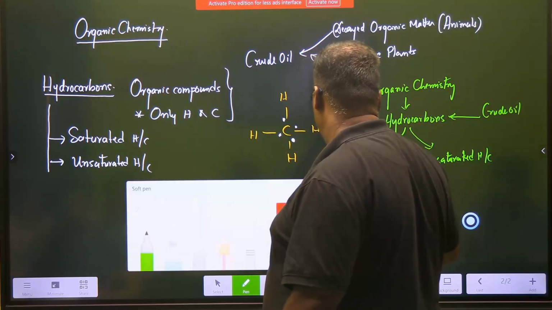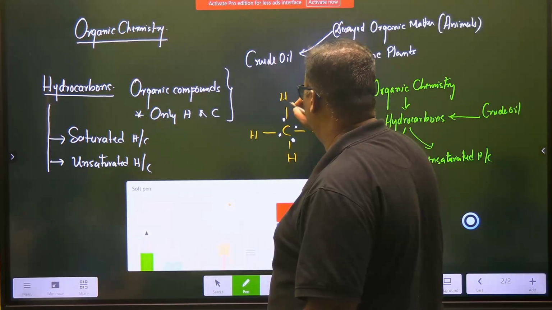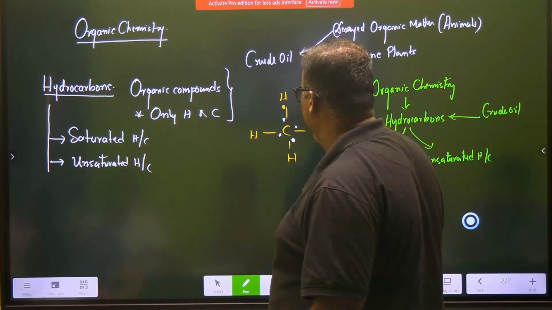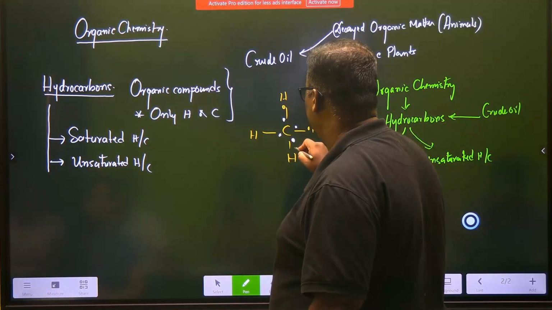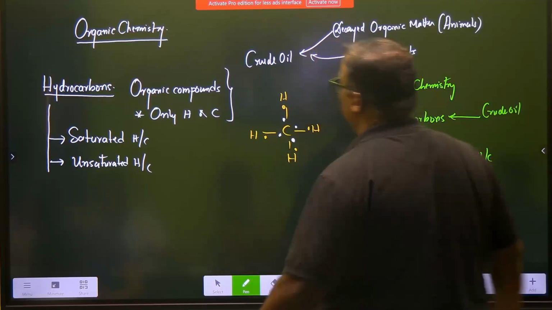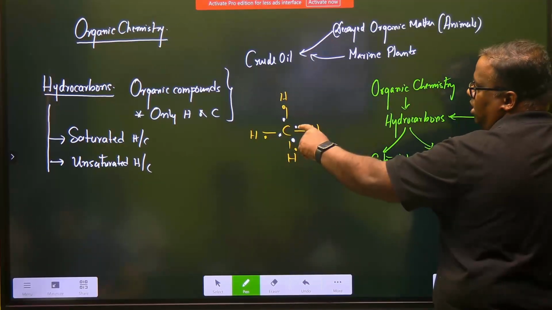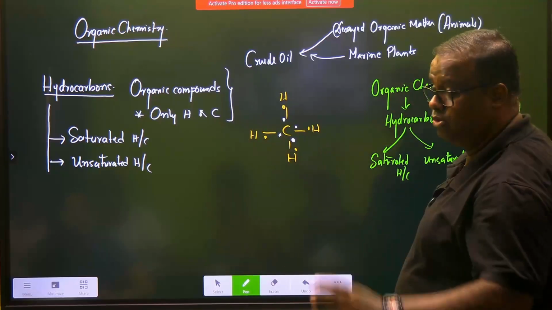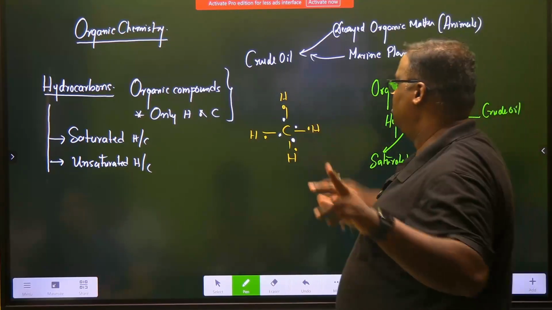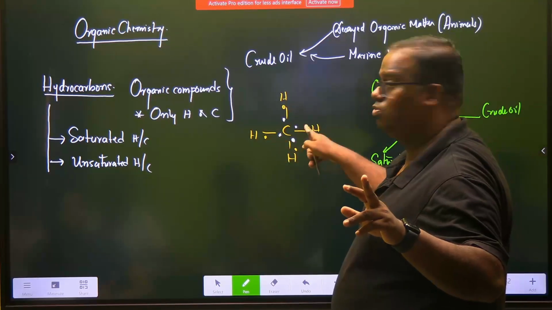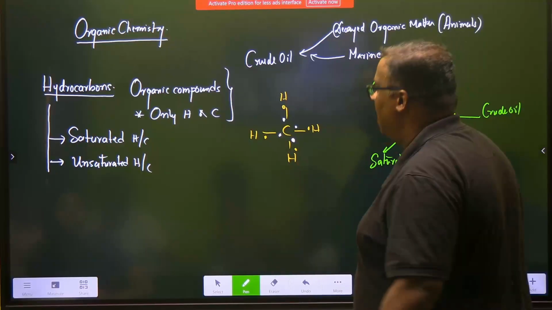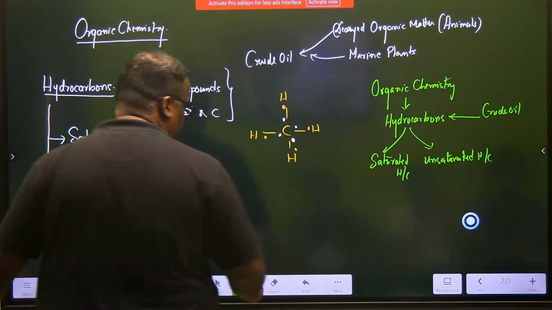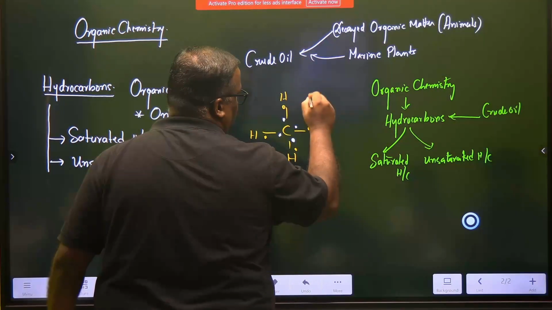And similarly hydrogen is coming with 1 electron each. So this is say hydrogen's electron. Now start counting. For carbon, how many electrons do we have? 1, 2, 3, 4, 5, 6, 7, 8. Carbon completes its octet. Hydrogen will complete a duplet. So hydrogen has got 1, 2, 1, 2, 1, 2, 1, 2. Is this fine? And this is a hydrocarbon, and this hydrocarbon is known as CH4.